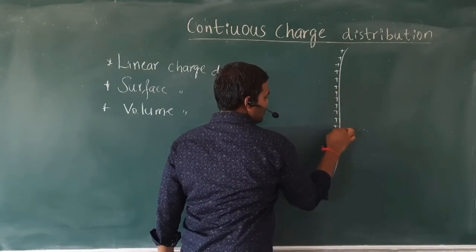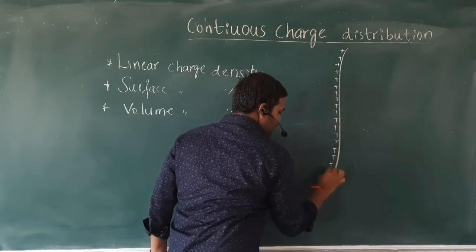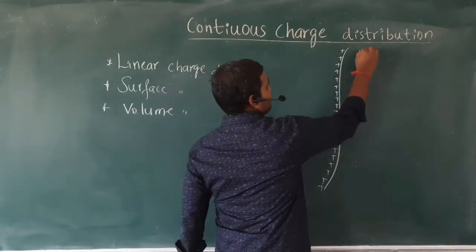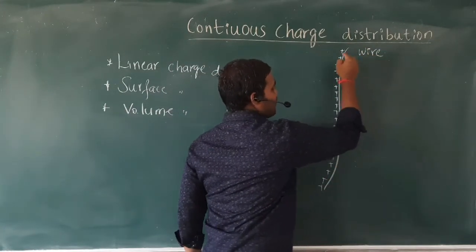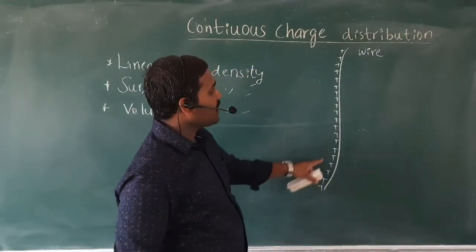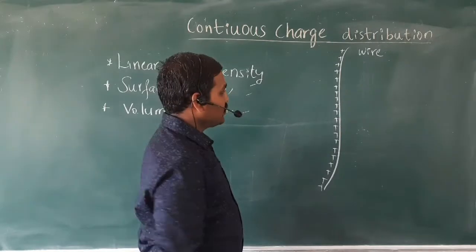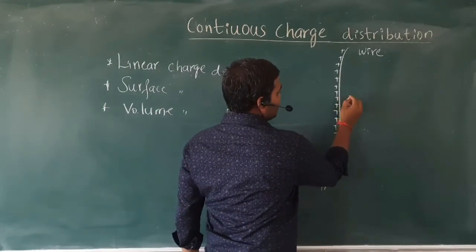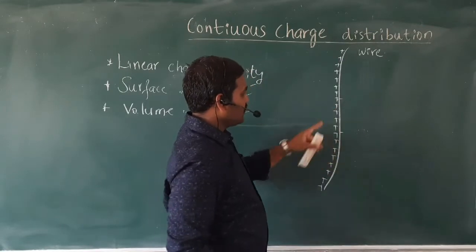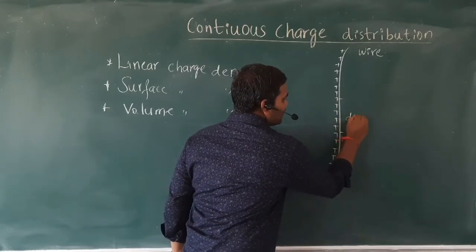There are a very large number of charges distributed on the surface of this wire. So let us consider a wire which has positive charges like this. I will consider a certain length of this, and I will call that length dl.